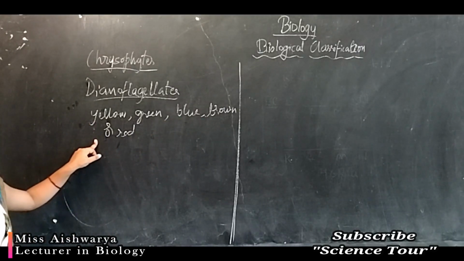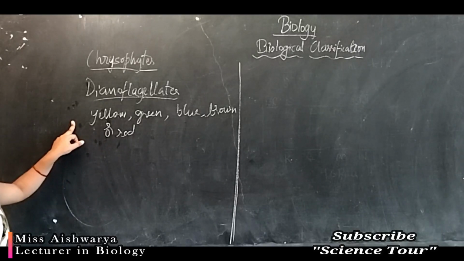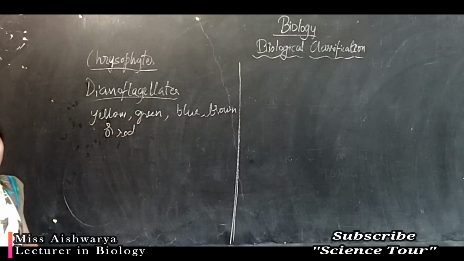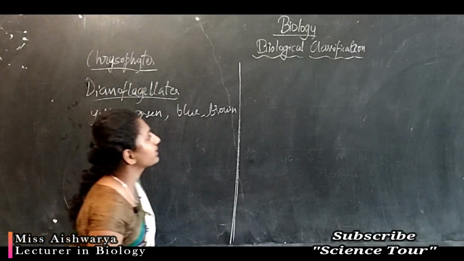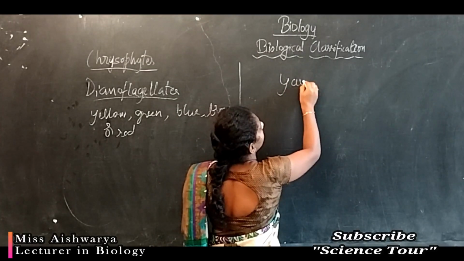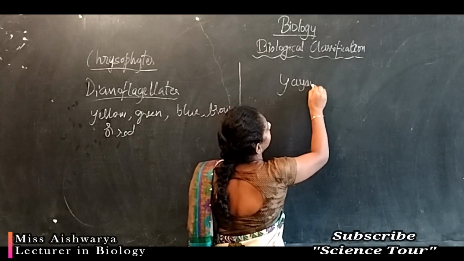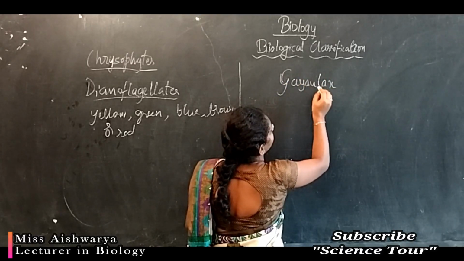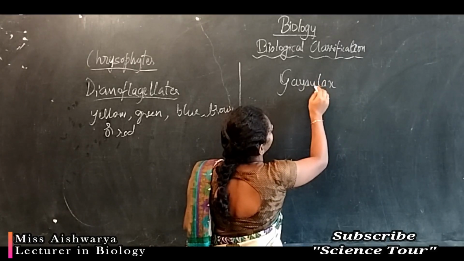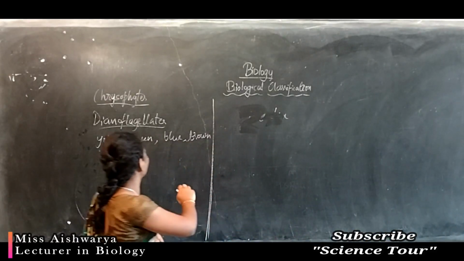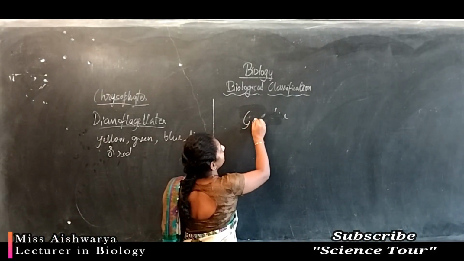They may be photosynthetic or non-photosynthetic, autotrophic or heterotrophic. You can see this coloration because of the presence of different types of pigments. A very good example for dinoflagellate is Gonyaulax.